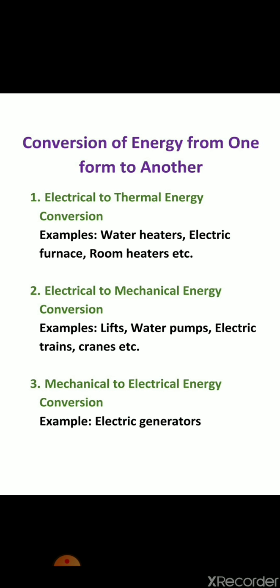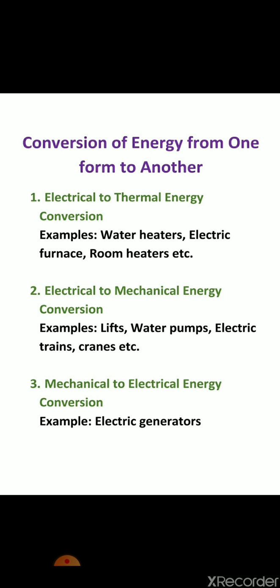Third one is mechanical to electrical energy conversion. For that conversion we can use electrical generators. Electric generators are used to convert mechanical energy into electrical energy. It is required to rotate the generator mechanically, and this is done by using a prime mover machine.